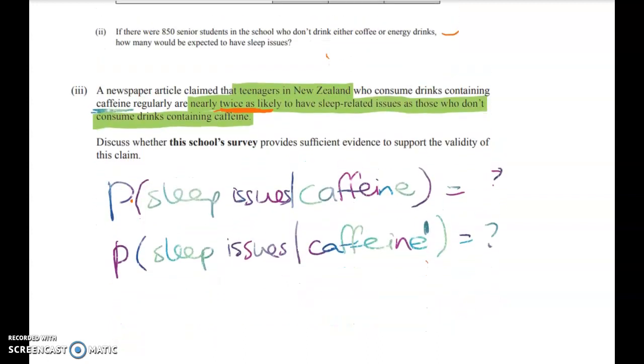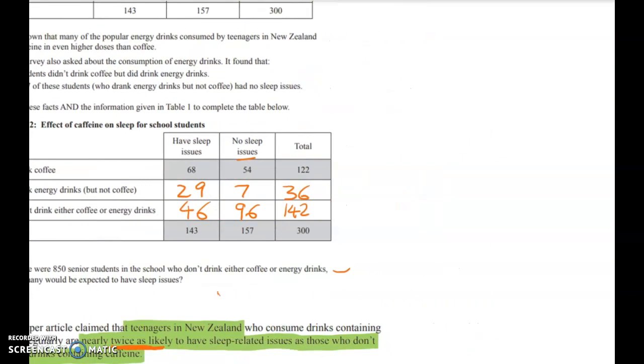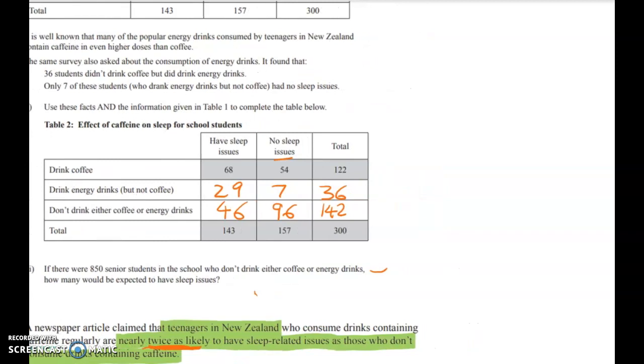Okay, so what do I need? I need my table. I'll just change my pen back to the orange one. So the probability of sleep issues given that you have caffeine.